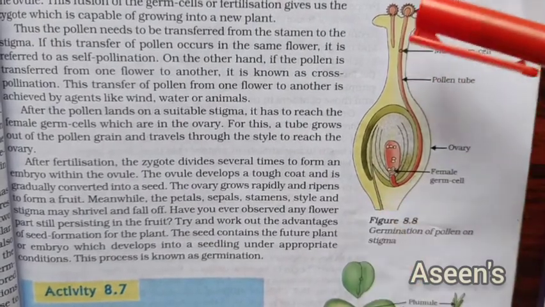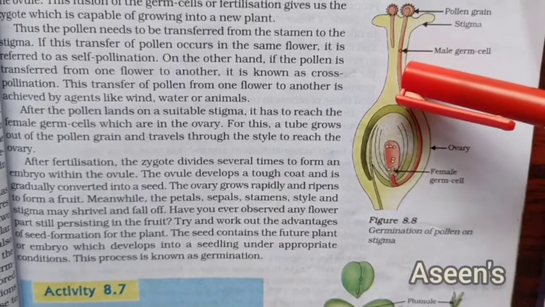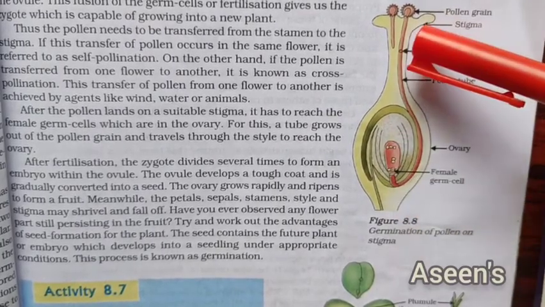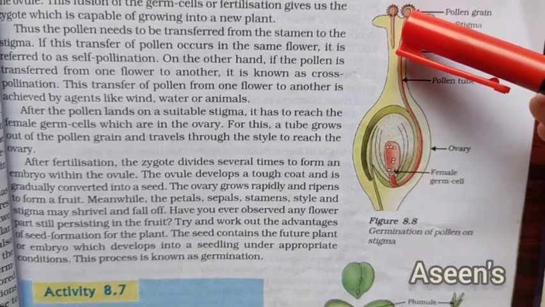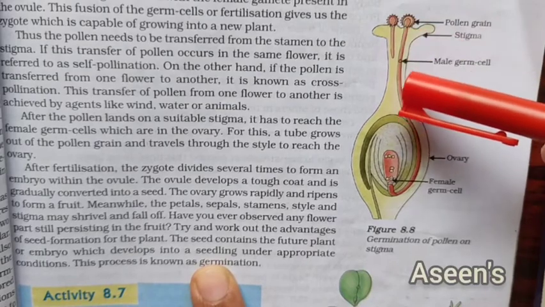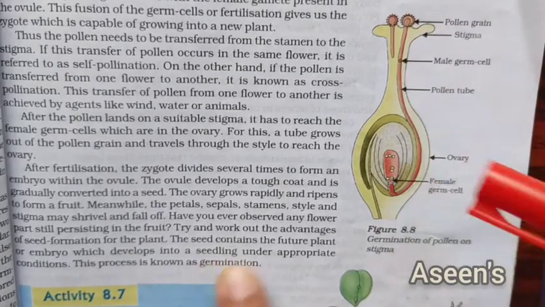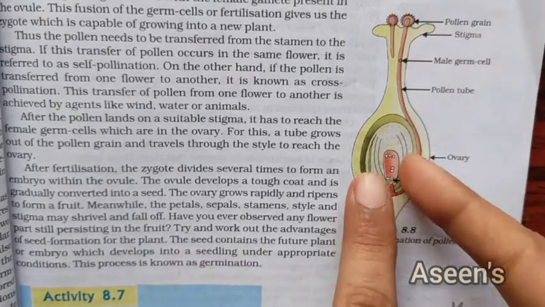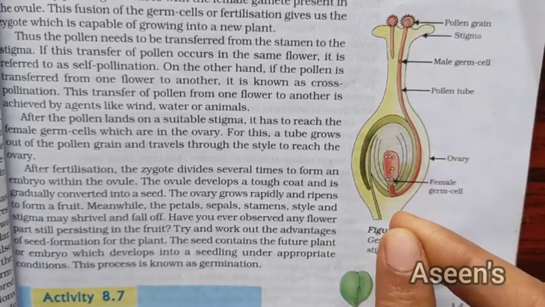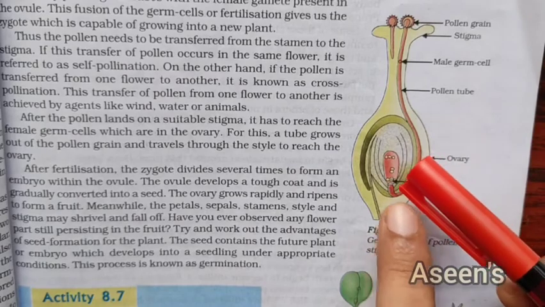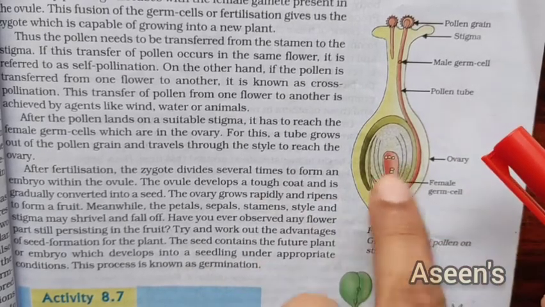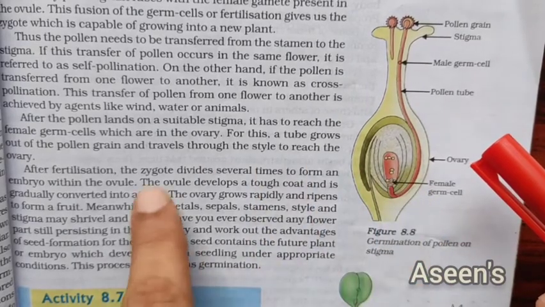Now slowly, as the tube is growing, it's creating the pathway till the female germ cell. What's going to happen is this male germ cell is going to flow through it till it reaches the female germ cell, and after reaching here, the male and female germ cells are going to fuse. Okay, fertilization is going to happen. After fertilization, as you know, the product of fertilization is nothing but zygote. So here we are going to get our zygote.